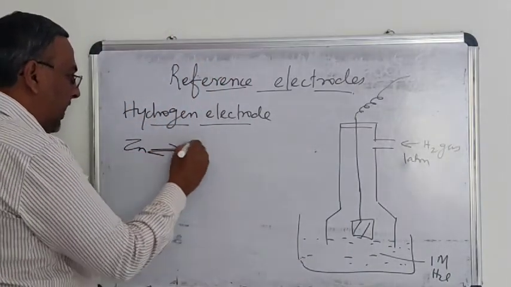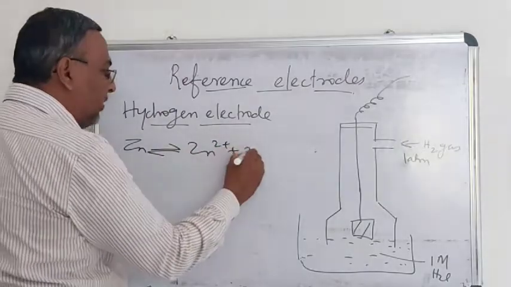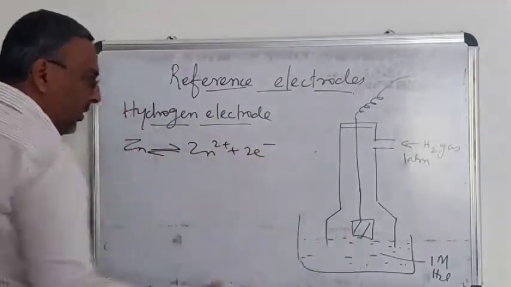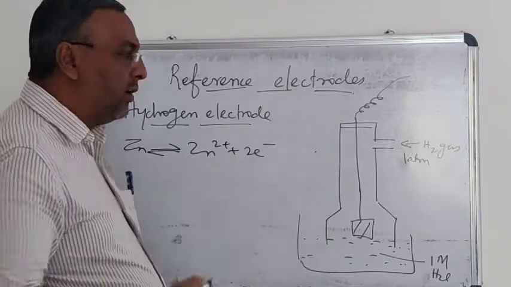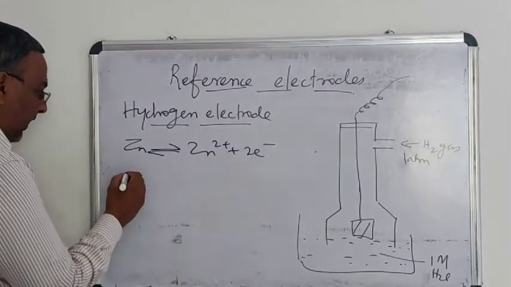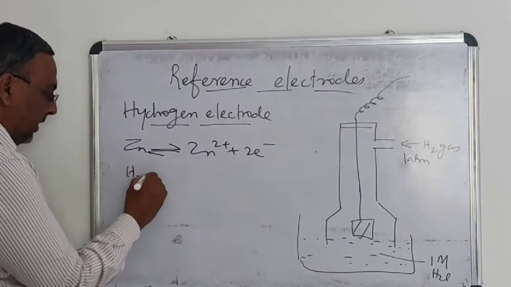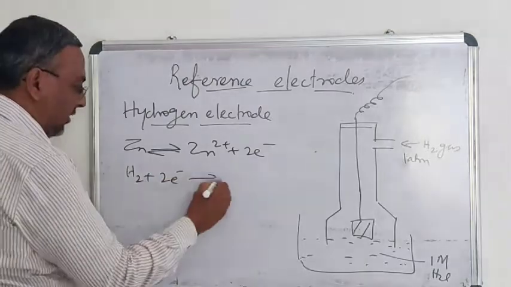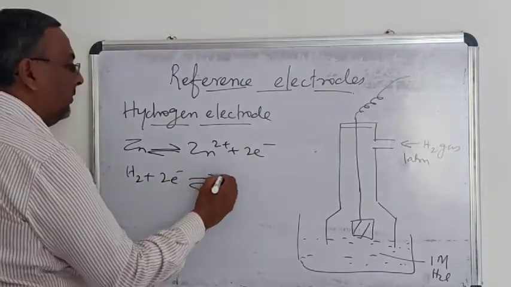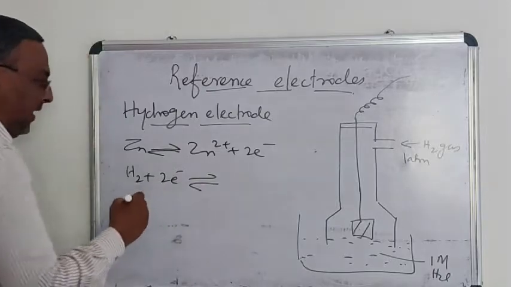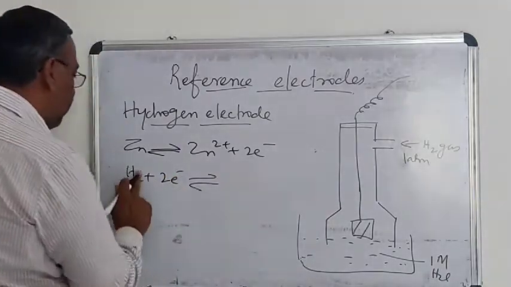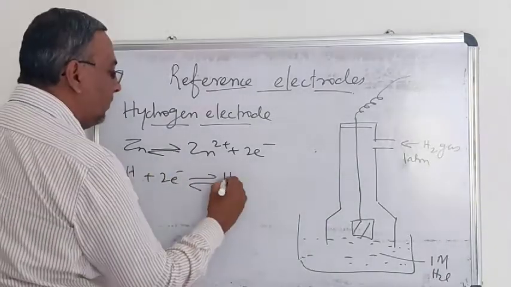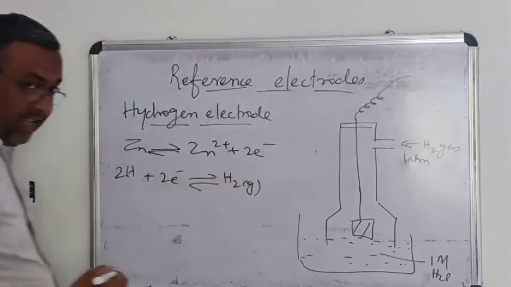What happens in the case of the zinc electrode? It undergoes oxidation. We know that it has oxidation potential. And the hydrogen electrode undergoes reduction. How? Hydrogen takes up these 2 electrons and reduces to hydrogen gas.